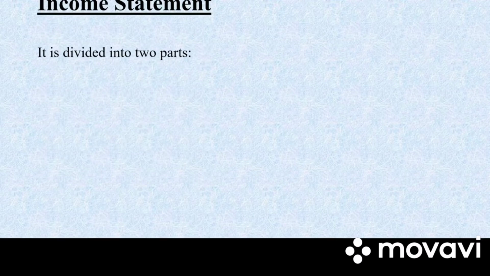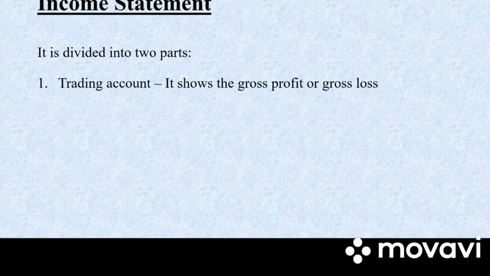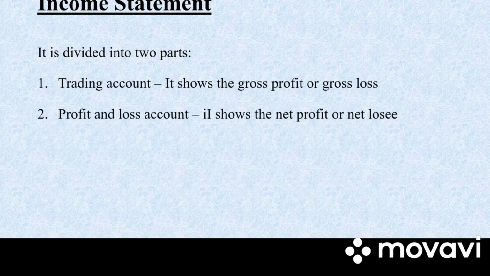Next, income statement. It is divided into two parts. First is the trading account, which shows the gross profit or gross loss. And then we have the profit and loss account. This will show us the net profit or net loss. So, gross profit is before deducting all the indirect expenses, and we get net profit after deducting indirect expenses and adding the income.